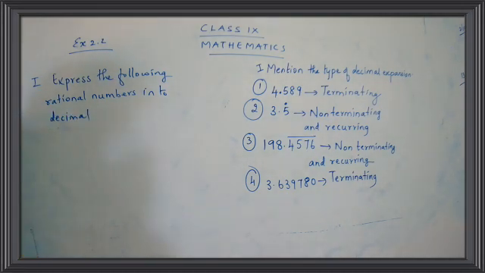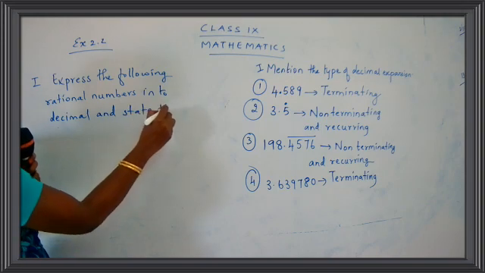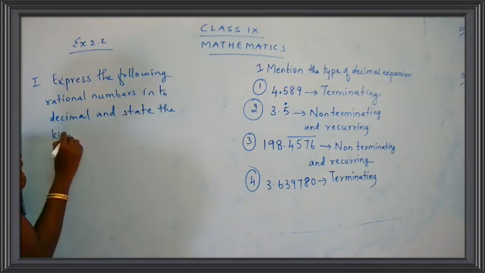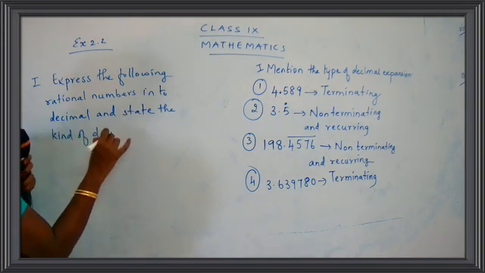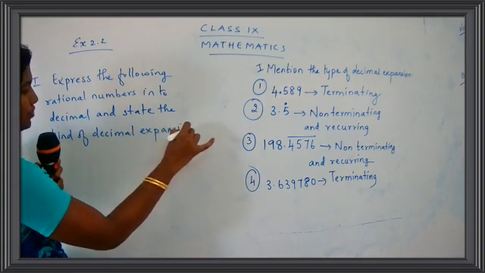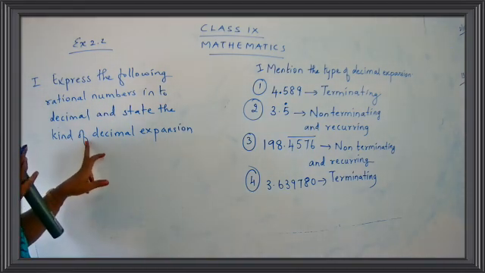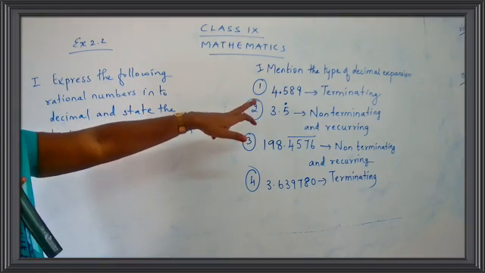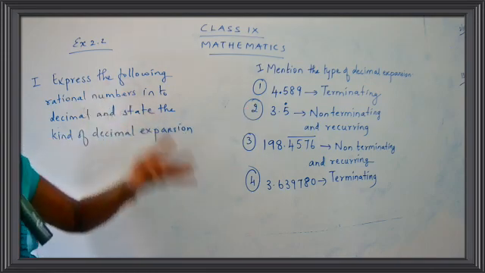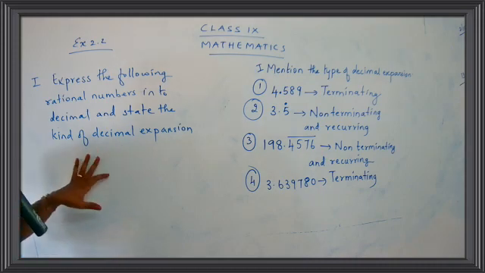Into decimal and state the kind of decimal expansion. So you have to write the type. The second thing is we have to write the type of decimal expansion, that is whether it's terminating or non-terminating and recurring. So we have to write on that also.